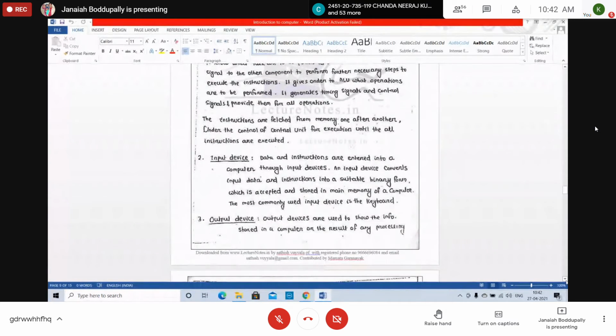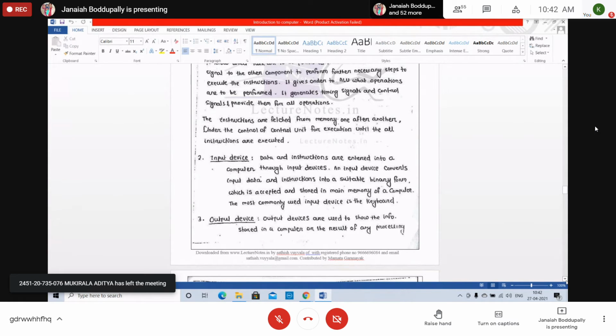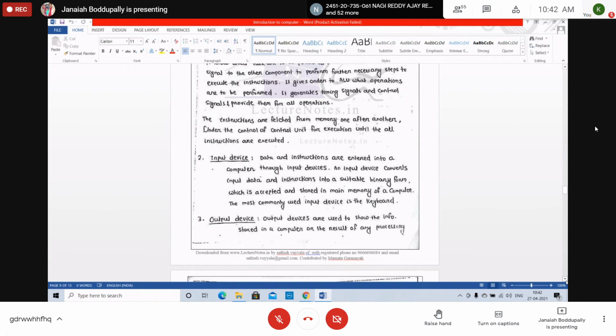Input device. What is input? Data and instructions are entered into a computer through the input devices. We already discussed, we can enter the data from the keyboard or from the mouse, whatever. An input device converts input data and instructions into a suitable binary form. Computer can understand only binary digits, so the input device converts input data and instructions into a suitable binary form only, which is accepted and stored in the main memory of a computer.